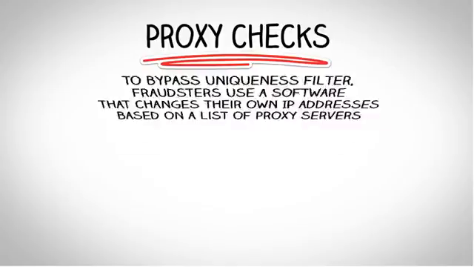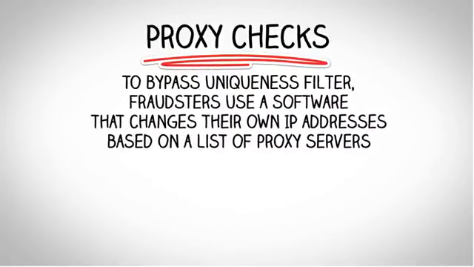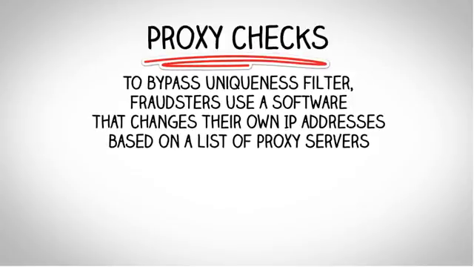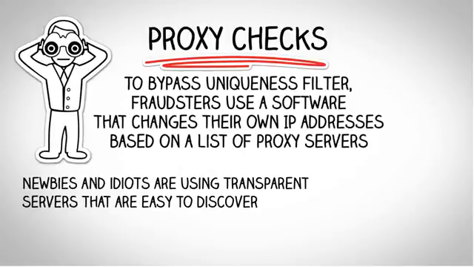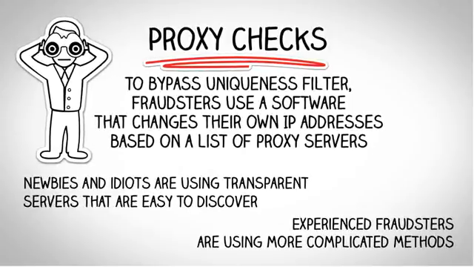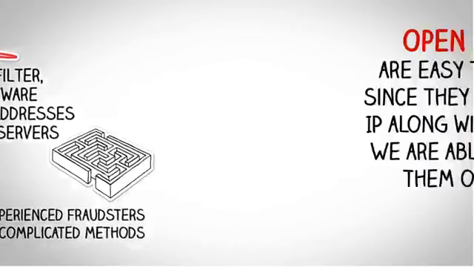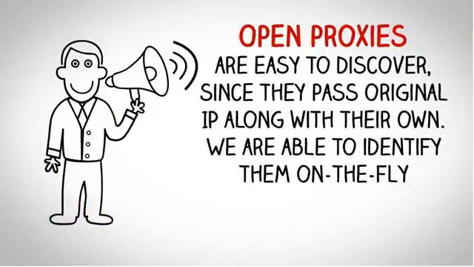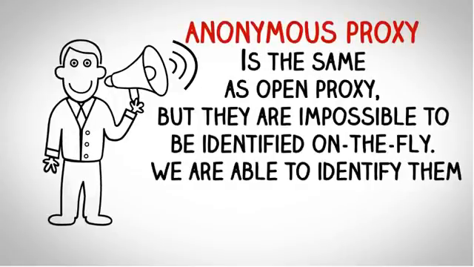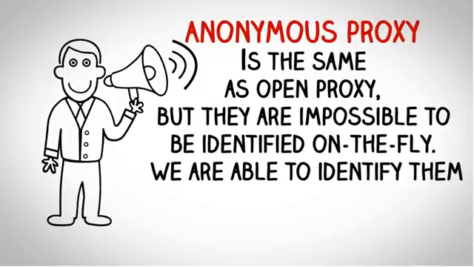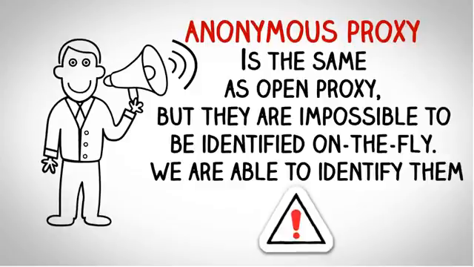Proxy checks. To bypass a uniqueness filter, fraudsters use a software that changes their own IP addresses based on a list of proxy servers. Newbies and idiots are using transparent servers that are easy to discover. Experienced fraudsters are using more complicated methods. Open proxies are easy to discover since they pass the original IP along with their own. We are able to identify them on the fly. Anonymous proxy is the same as open proxy, but they are impossible to be identified on the fly. We are able to identify them.